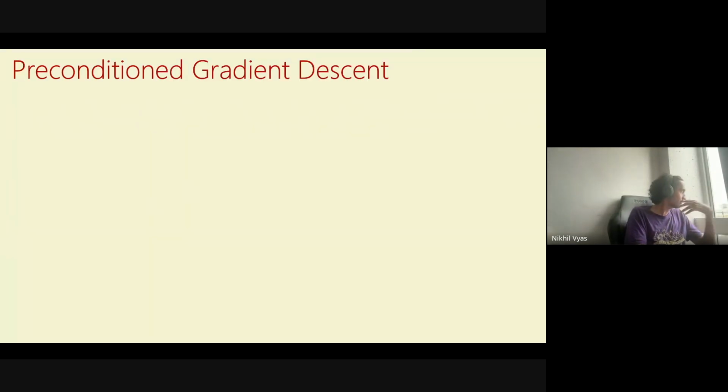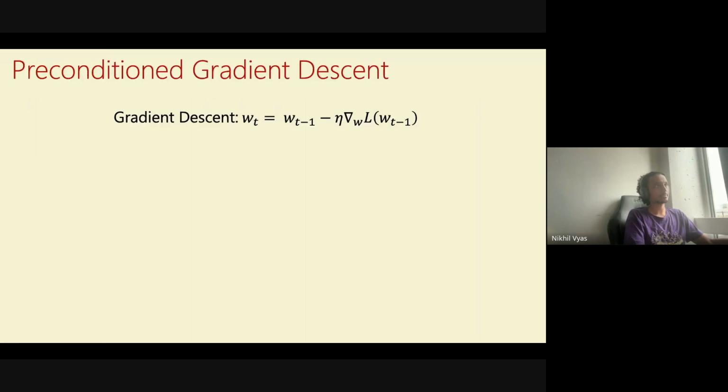Before we dive into thinking about Shampoo, let's first discuss what Shampoo is even trying to do. What is the basic class of algorithms, optimizers, that we are interested in? The basic idea behind all of these optimizers, even Adam, Shampoo, all of them, is preconditioned gradient descent. Standard gradient descent looks like: we find the gradient of the loss, and we move in that direction or the negative of that direction.